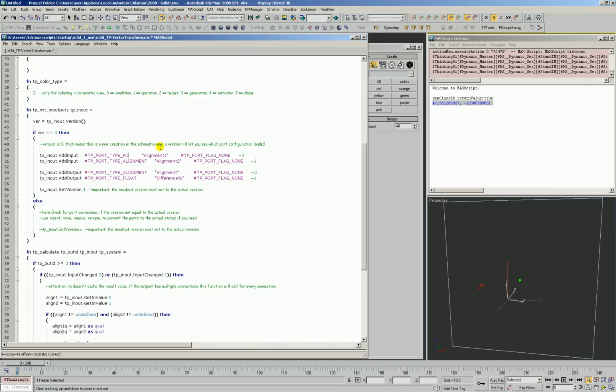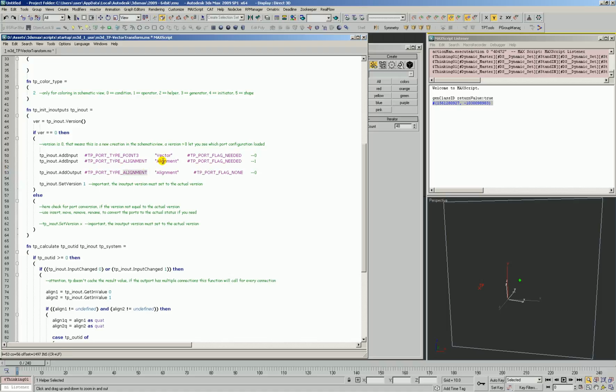One of our inputs is going to be a 0.3, because remember we're transforming a vector through a matrix. So we'll just call this vector. And we do want this to be required, so we're going to say it's needed. And then we're also going to need an alignment, which is going to be our matrix that we're going to transform through. We'll leave that named alignment, and also this is going to be needed. Okay, then the outputs is actually going to be a new vector, a new 0.3.